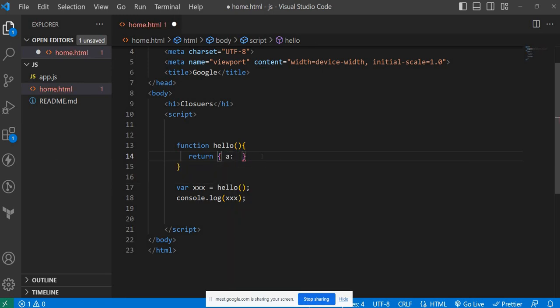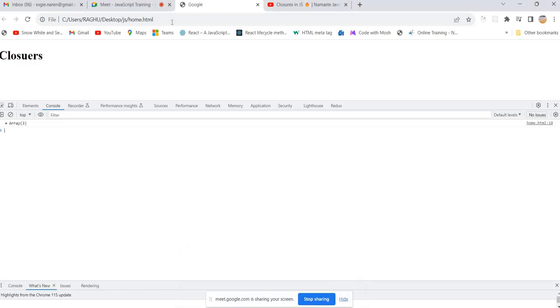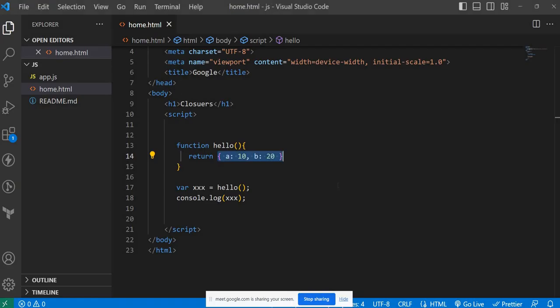Suppose a colon 10 and b colon 20. It is going to return that value, so triple x will hold that object information and it will print in the output. So this is also fine. Everyone knows about this. Now we are going to do something interesting: we can return a function from another function.